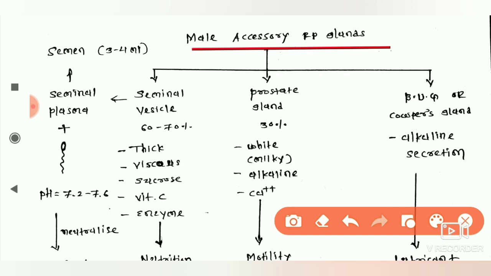Now, this chapter for the 4 marks question in the Gujarat board. Here a question can be asked: either draw the diagram of the anterior view of the male reproductive system or the lateral view, and write about the male accessory reproductive glands, or testis structure, or accessory male reproductive ducts. So 2 marks for the content you have to write and 2 marks for the diagram. Here you have to write the content given in the textbook, or slightly more than the textbook. So follow the textbook particularly for the Gujarat board.